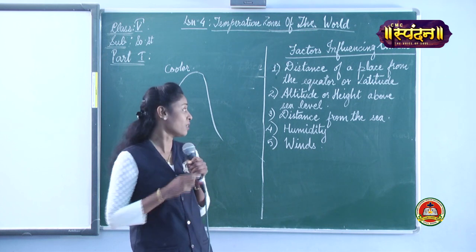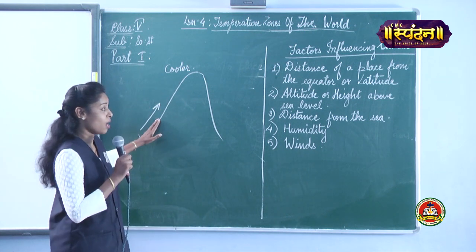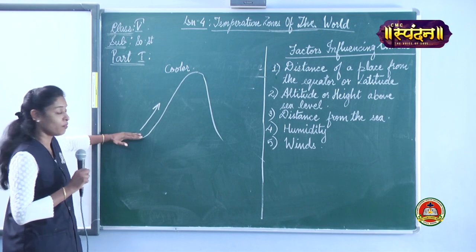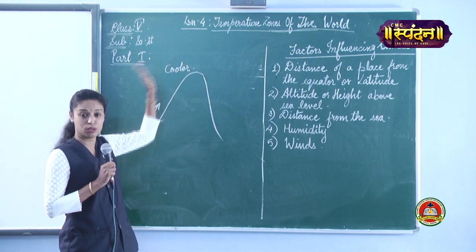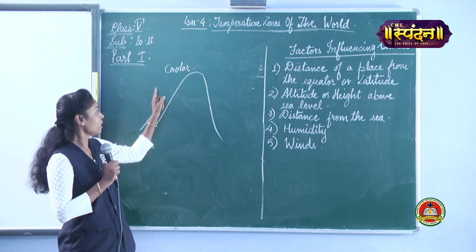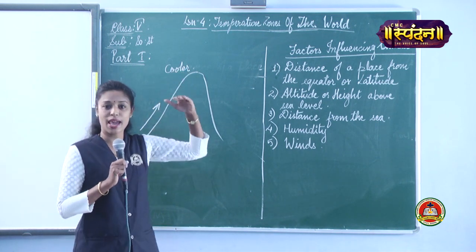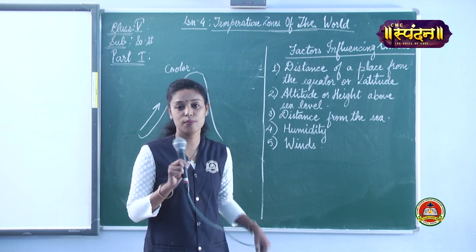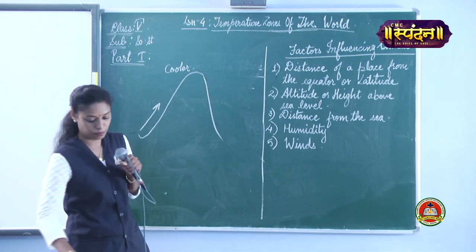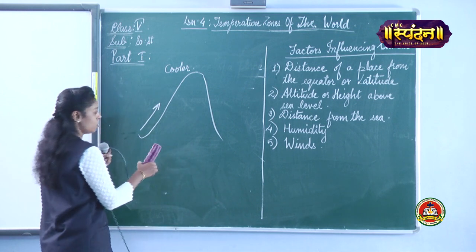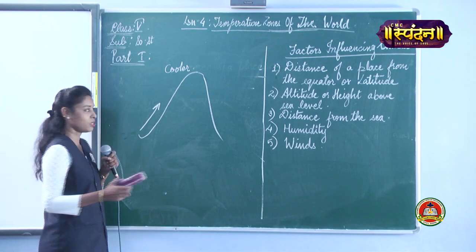And that's the reason we say height above sea level. So as you move forward towards a height, the air temperature becomes cooler. So that is your height above sea level. Next is your distance from the sea.